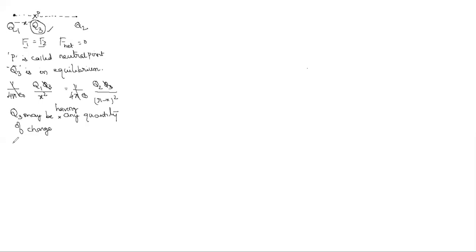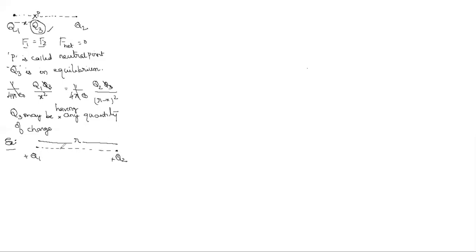To find out that charge, they ask another model. Suppose in the same question, this is Q1 and as usual Q2, separated by a distance R, like in the previous example. I am taking these two as like charges, plus plus or minus minus.